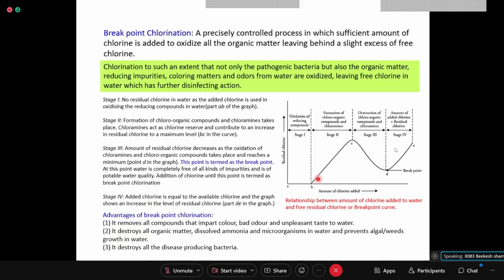I think so, ma'am. Because chlorine will be used up, ma'am, in forming chloro-organic compounds and chloramines. No, what happens is, as your chlorinating dose keeps increasing, you have different classes of organic compounds. If you classify, you have amines, you have esters, you have lipids, you have carbohydrates, number of impurities can be there, right? So what I said, just a minute, excuse me, I'll mute my